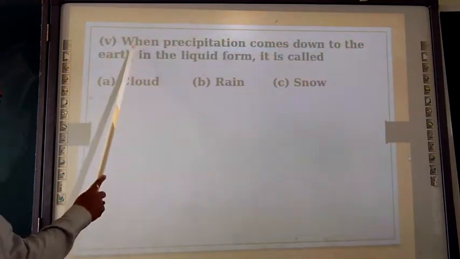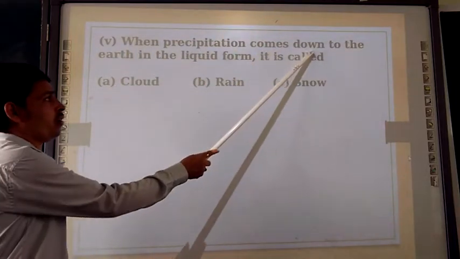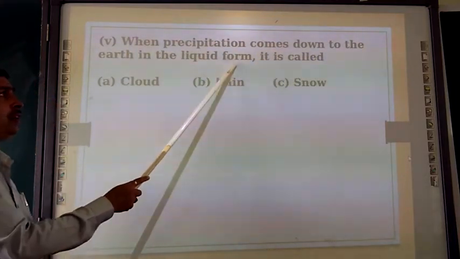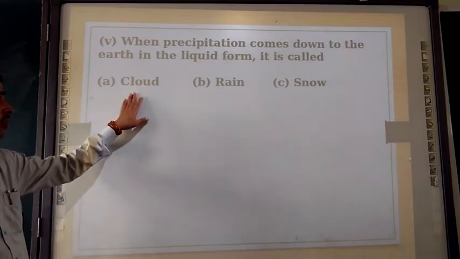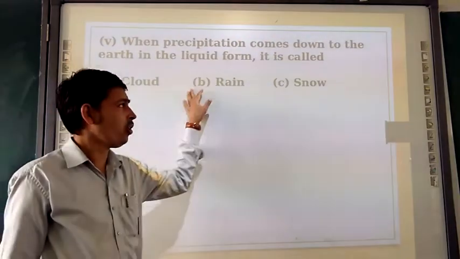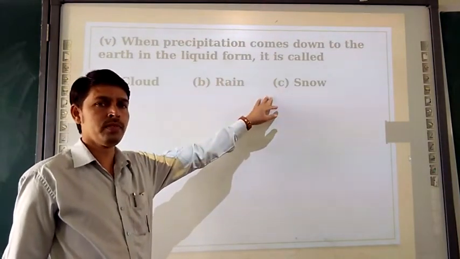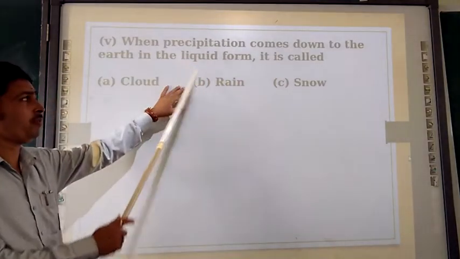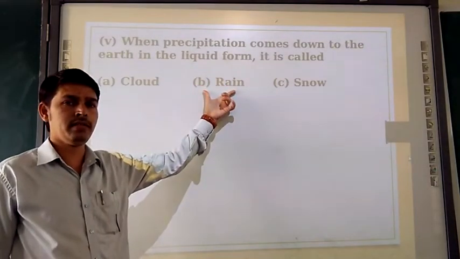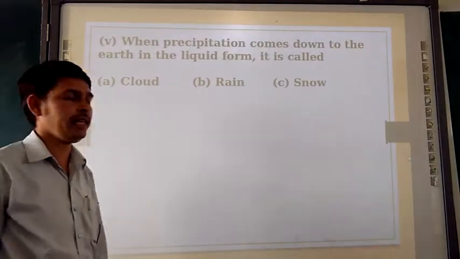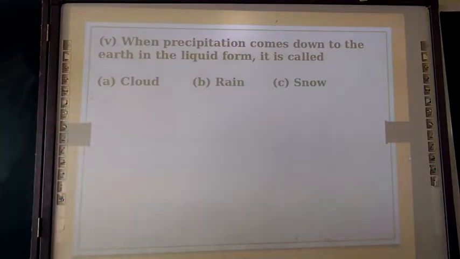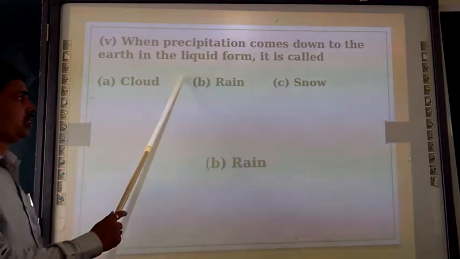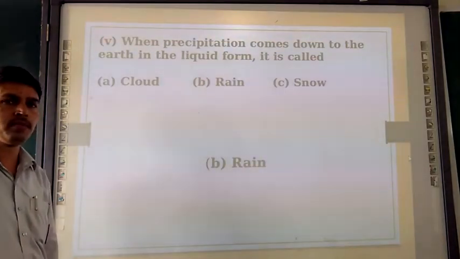Next, when precipitation comes down to earth in the liquid form, it is called as cloud, or it is called as rain, or it is called as snow. So the correct answer in the liquid form, rain. So rain is the correct answer. So B, rain is the correct answer.